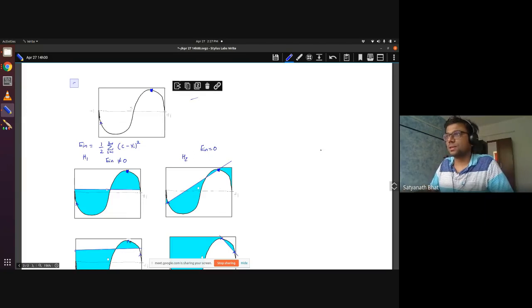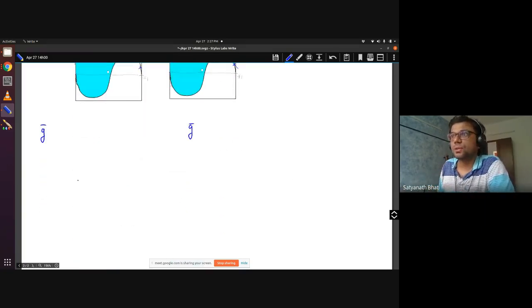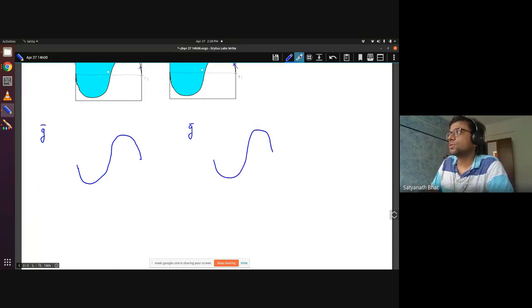I don't think it has worked. Anyway, so let me just draw the G bar here. So this is what we wanted to learn. So this was the function. The G bar for each of these things, what it will be. So that will be for one of them, it will be this. Okay, for the other one, it will be this.